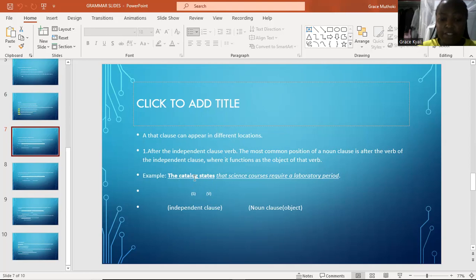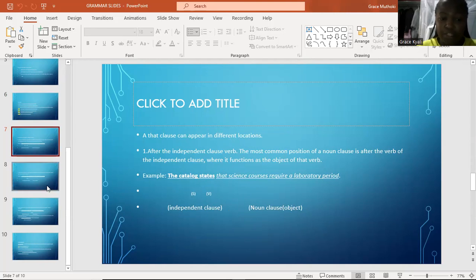The first part, the catalog states, is an independent clause, because we don't know what the catalog states. And the second part, that science courses require a laboratory period, acts as our object, our noun clause.